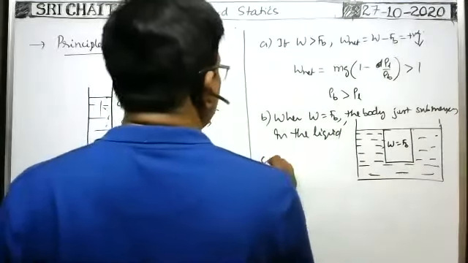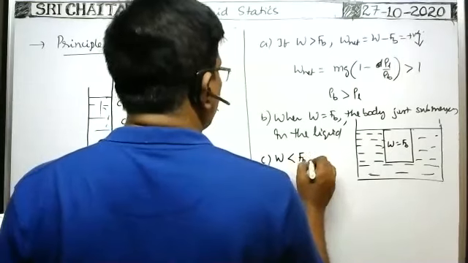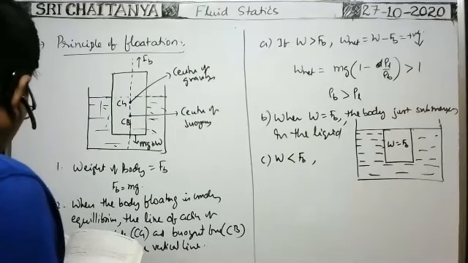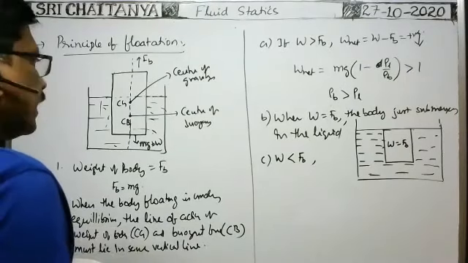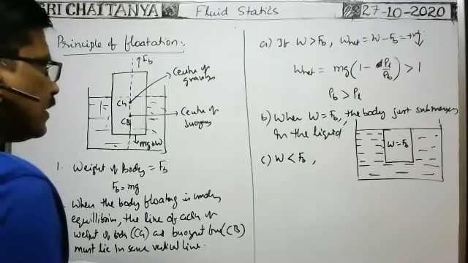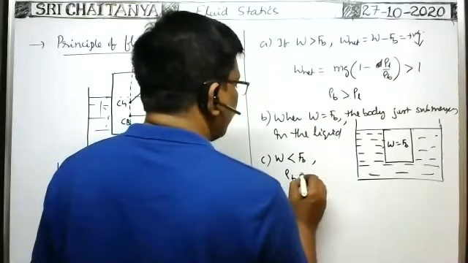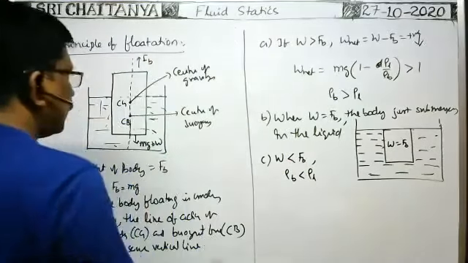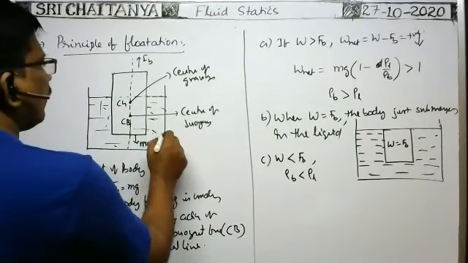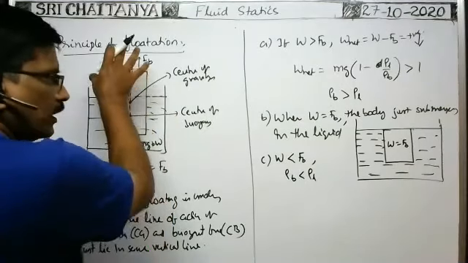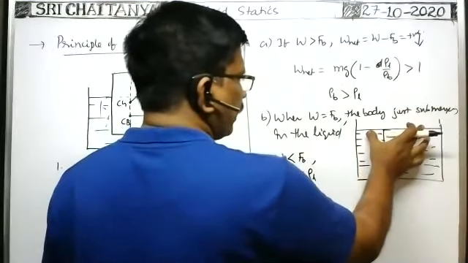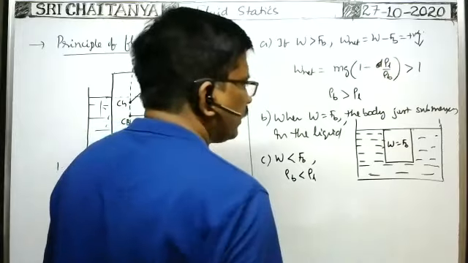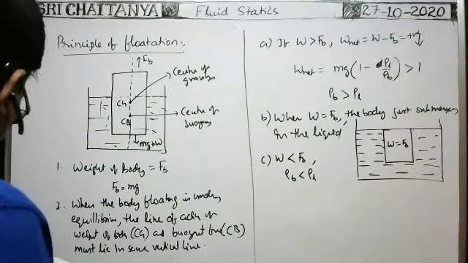Suppose when the weight of the body is less than the buoyant force, in this case, the buoyant force and weight both are equal and they are balancing. In this case, the density of the body is less than the density of the liquid. In such a case only, the body is floating over the surface of the liquid. If they are equal, it just submerges. If the density of the body is greater than the density of the liquid, it settles at the bottom. Okay, these are the cases.